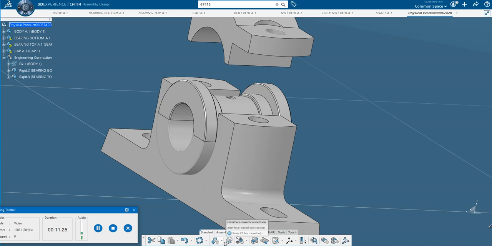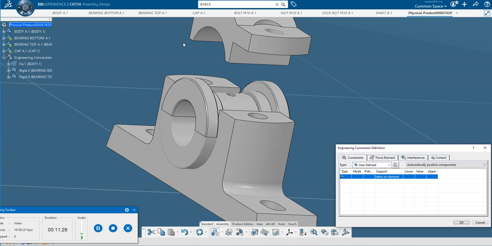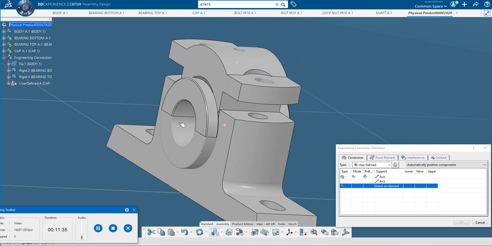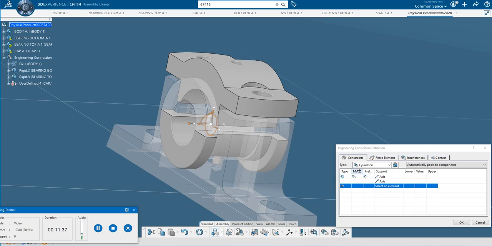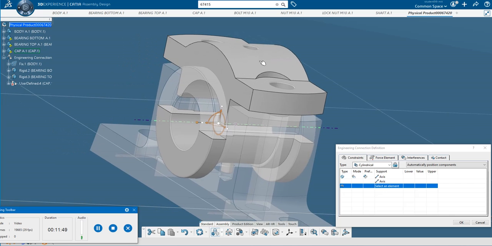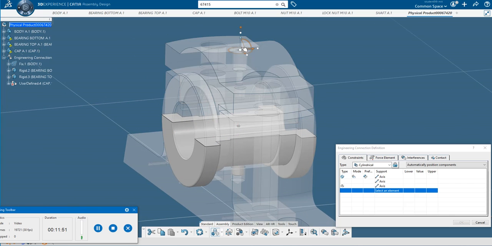Now I will give the engineering connections here. I'll click engineering connections and select the axis of this with the axis of this. Now still it is not rigid, so I will give one more constraint here, this axis with this.